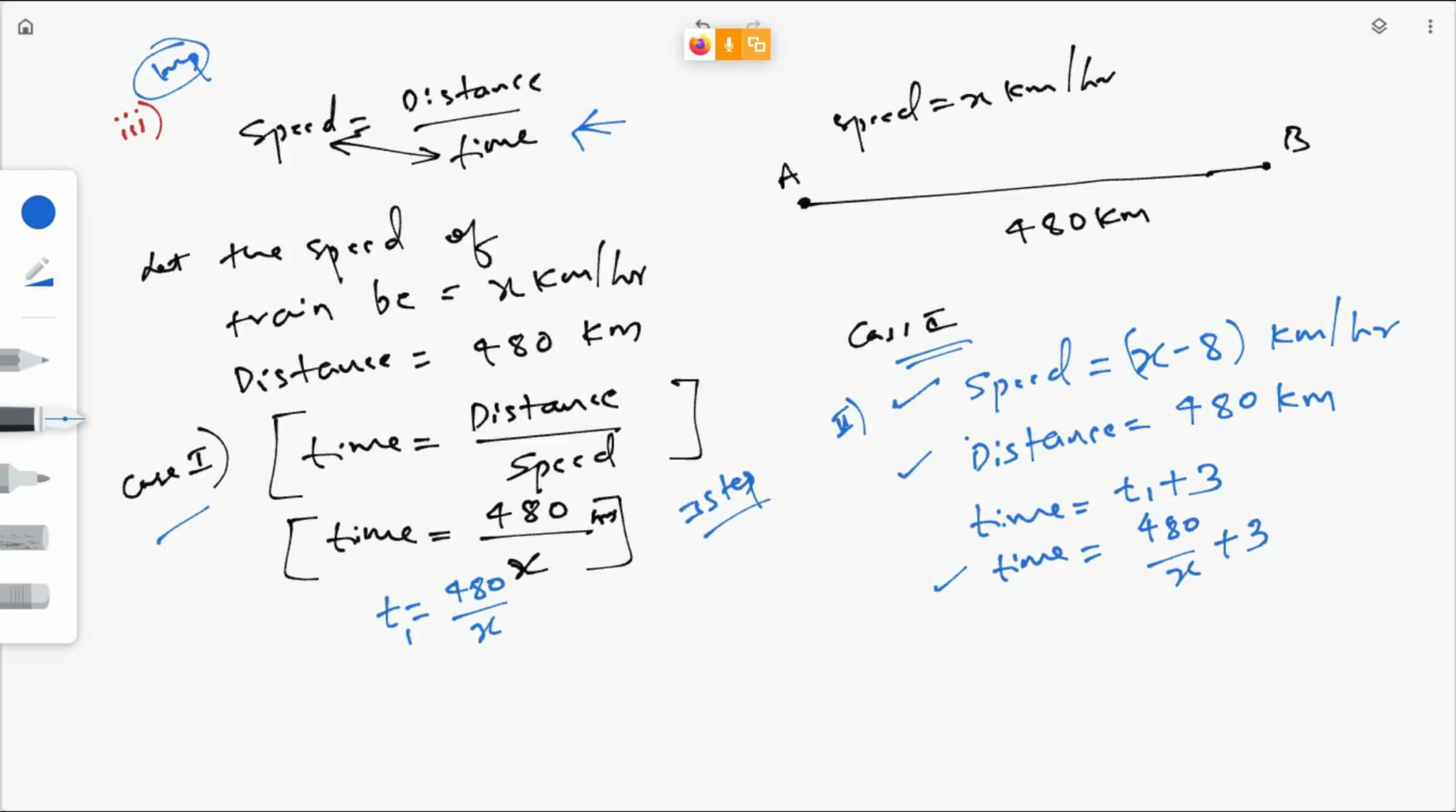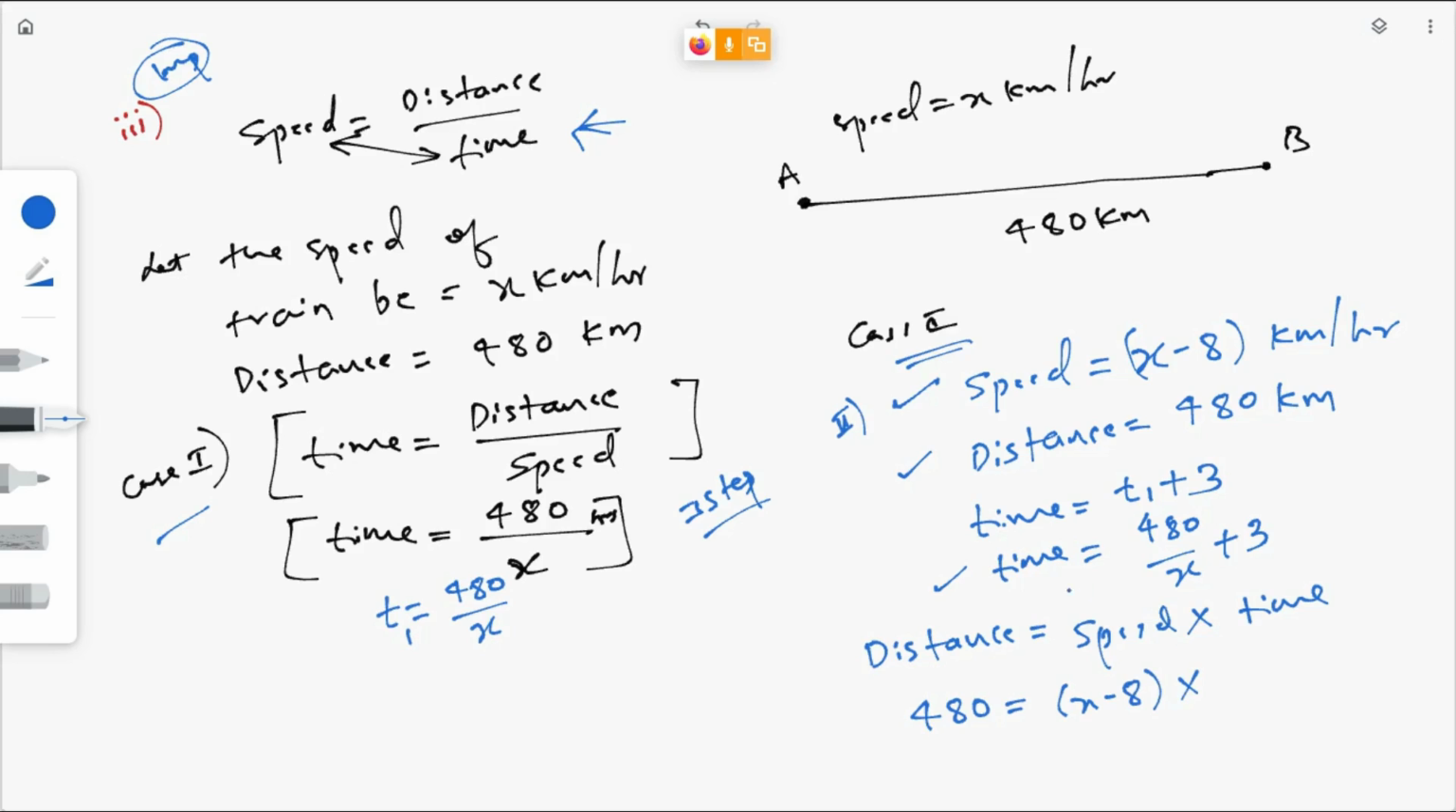Now put this time, distance and speed in this equation and simplify. You will get a quadratic equation. So I will take distance is equal to speed into time. What is distance here? Here the distance is 480. What is speed? Speed is x minus 8.